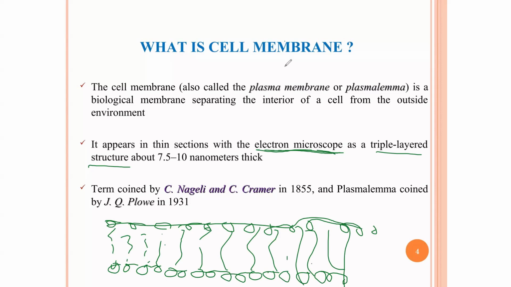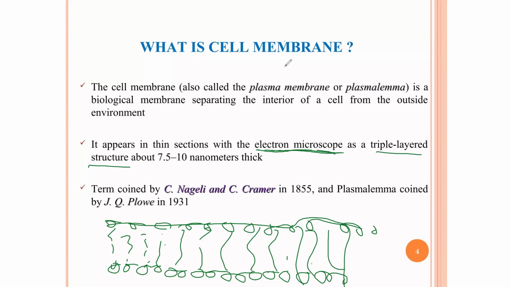The term cell membrane was coined by Nageli and Cramer in 1855, and plasma lemma was coined by Lowe in 1931.